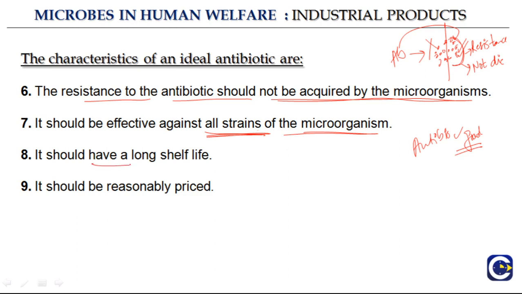It should have a long shelf life. It is similar to when we said that it should stay in the body for a longer period, so that it can act, its acting period is long, and it should be reasonably priced, again, so that everybody can buy it. So these are certain properties or characteristics of an ideal antibiotic.